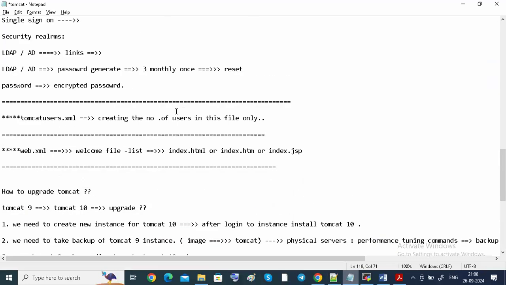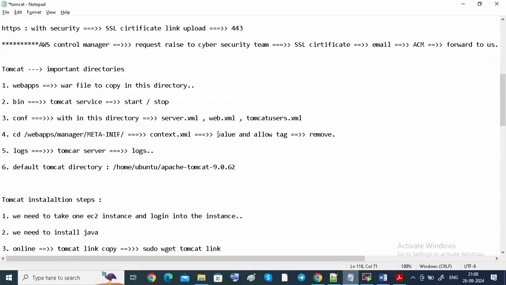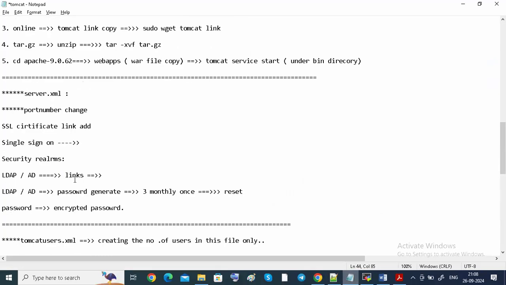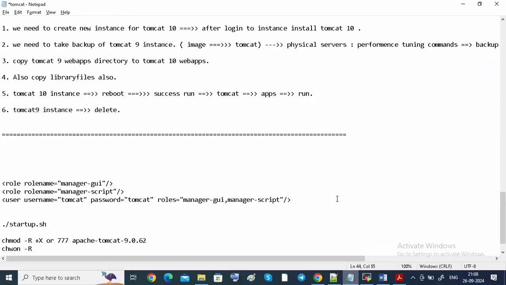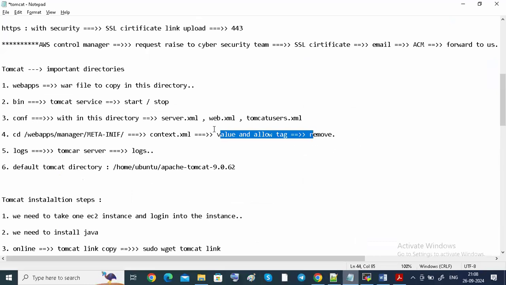Today I removed this value tag and allow tag, you can see. These are only for security purposes. Before that, I didn't remove this value tag and allow tag, and I didn't give any username and password like this. Directly I entered, directly I copied, directly I added.